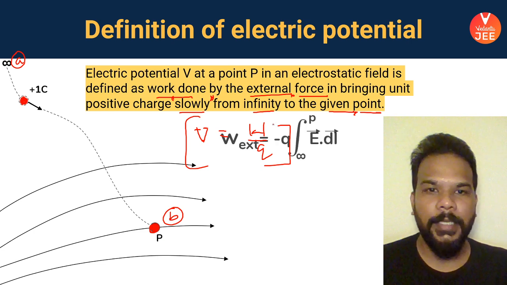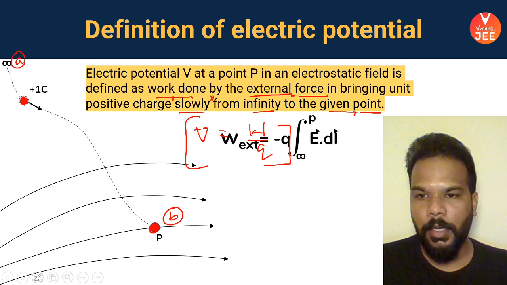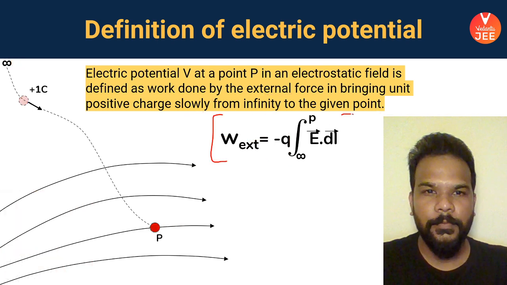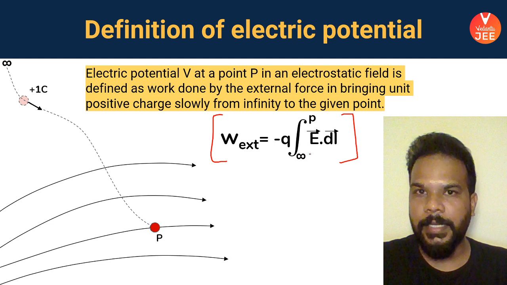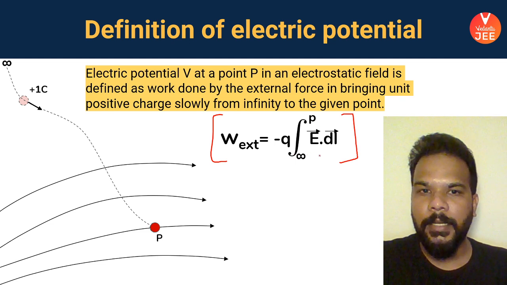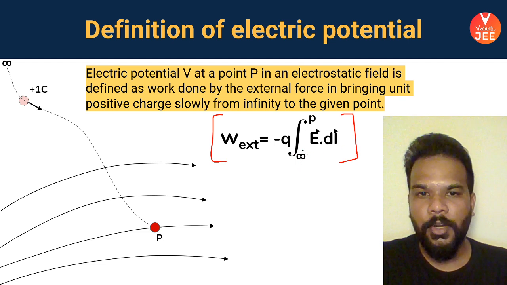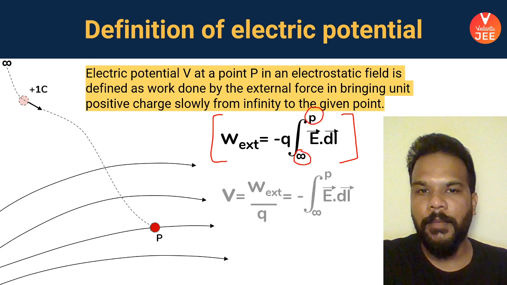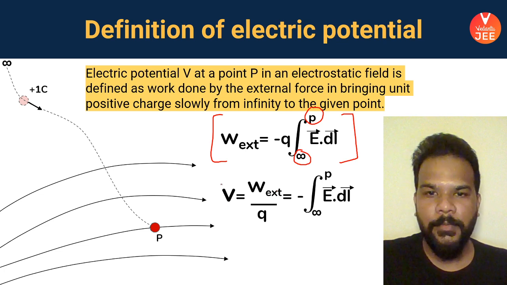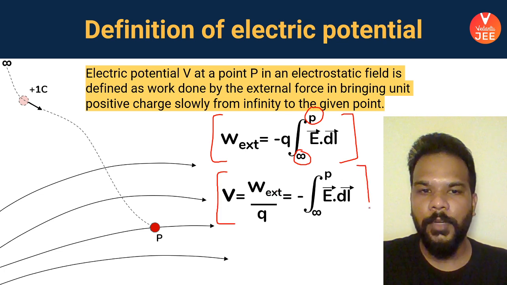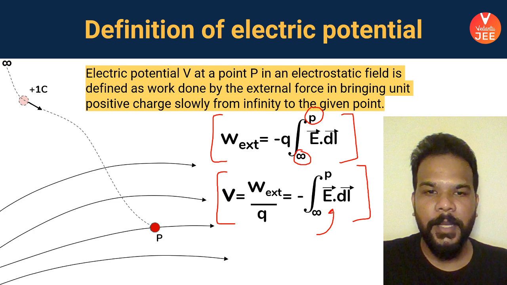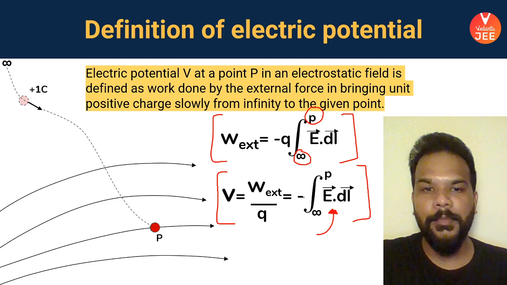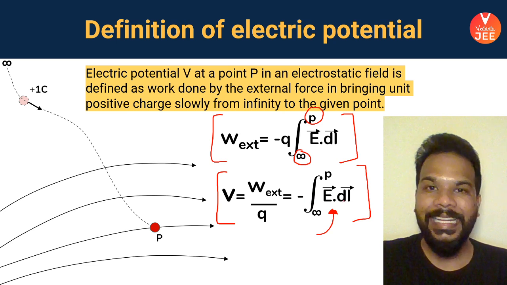Okay, so guys, if we talk about the expression here, the work done, which we have already found on the previous slide, is minus q integral of E dot dl. Now this has been reduced to infinity to P, and your charge has also become a unit charge. So that's why, as I said, potential is work done per unit charge, and the expression for potential at point P in the electric field E comes out to be minus integral of E dot dl.